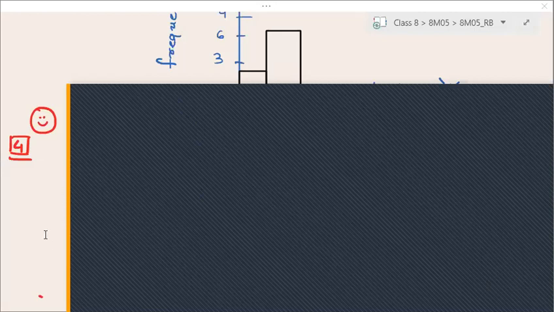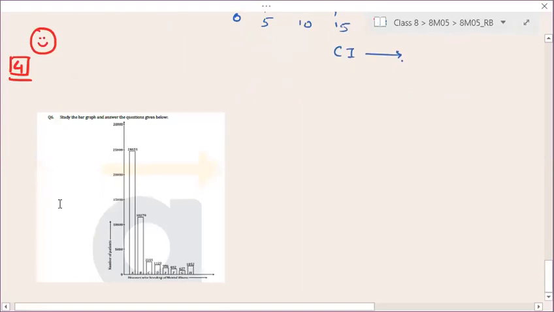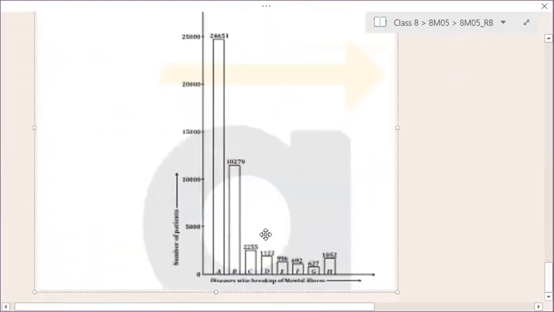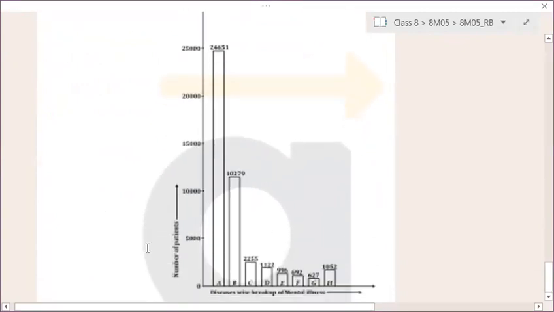Just let me import this question. Okay, this is your question number 6. A little bit blur, but we can manage.